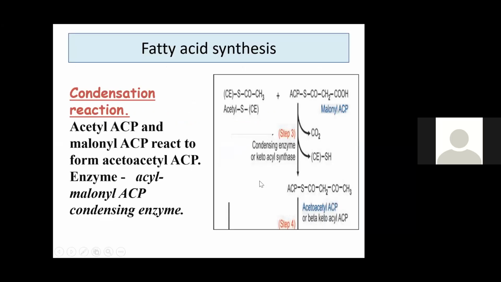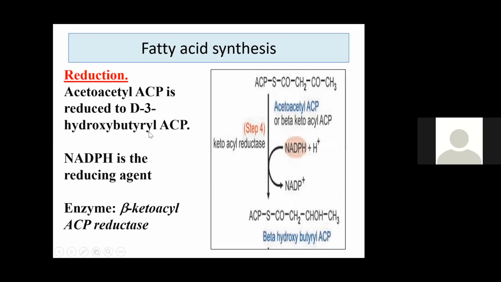First is the condensation reaction. Acetyl ACP and malonyl ACP react to form acetoacetyl ACP. Here, carbon dioxide is removed in the presence of condensing enzyme. It forms beta ketoacyl ACP. Next, acetoacetyl ACP undergoes the first reduction to form beta hydroxybutyryl ACP, utilizing 1 NADPH. That NADPH is obtained in the conversion of malate to pyruvate in the presence of malic enzyme, or it is obtained from the HMP pathway. The enzyme here is beta ketoacyl reductase, present in the second domain or reduction unit.